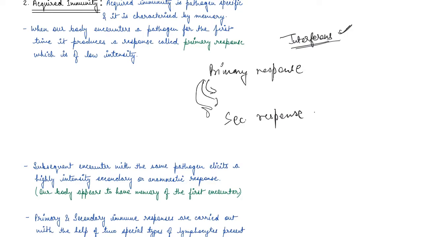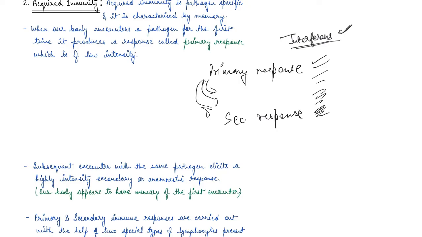This is a high-intensity response. Now, basically, this is ascribed to the fact that our body appears to have memory of the first encounter. So our body remembers this encounter, right? Now, these primary and secondary responses are immune responses.